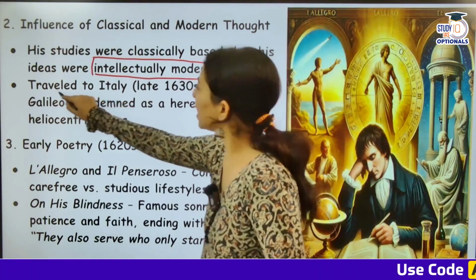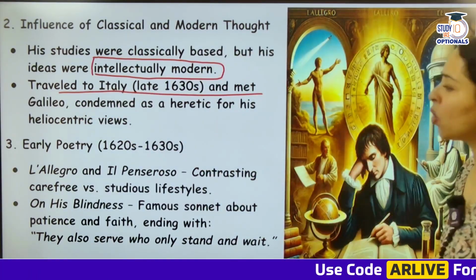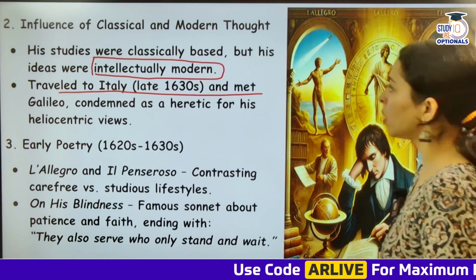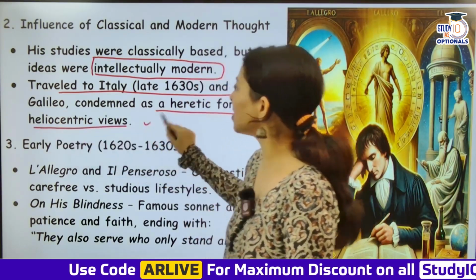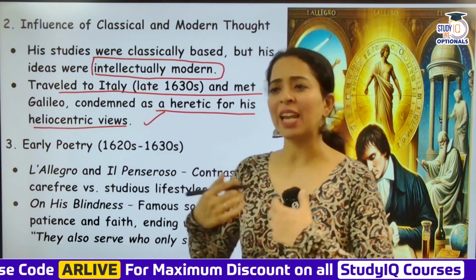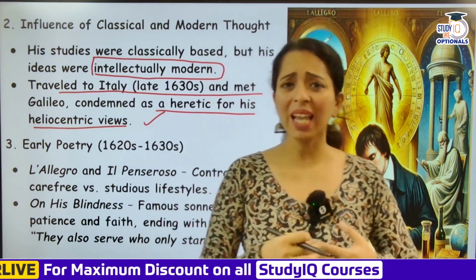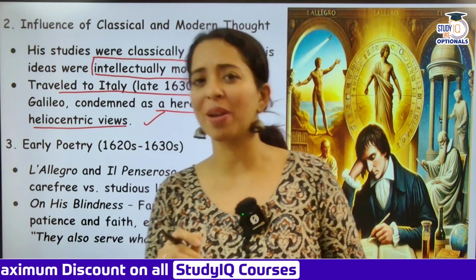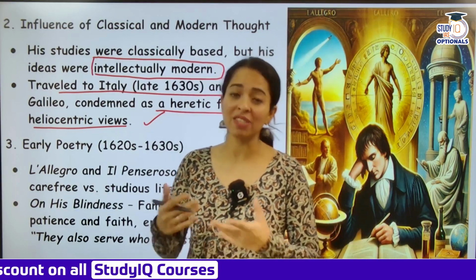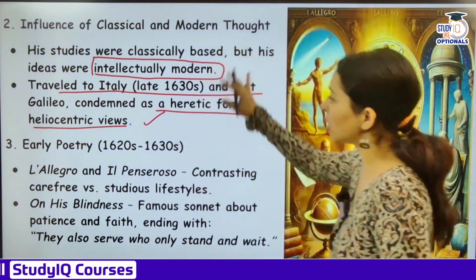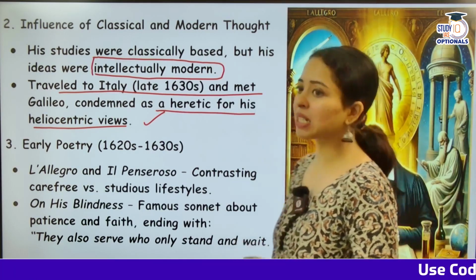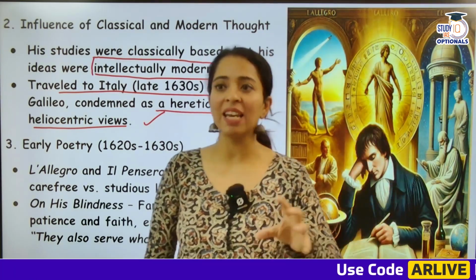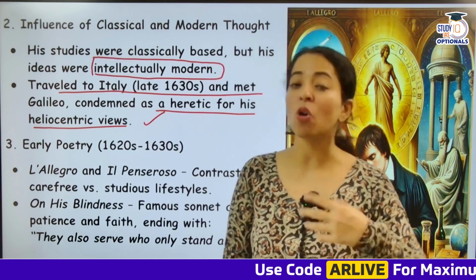He traveled to Italy and met Galileo, the scientist Galileo, condemned as a heretic for his heliocentric view. So yes, he was condemned. He did not enjoy a very good reputation during that period. However, he is venerated a lot now. So that was your Milton. Talking about Milton, because Milton is the last star of the Renaissance living in the Restoration, this is the reason that he becomes all the more important.